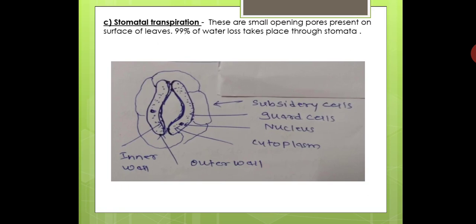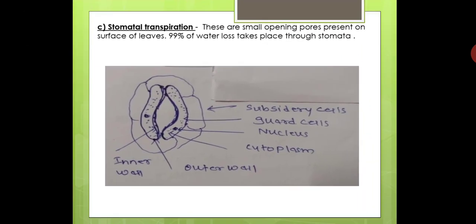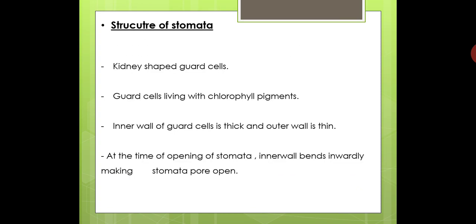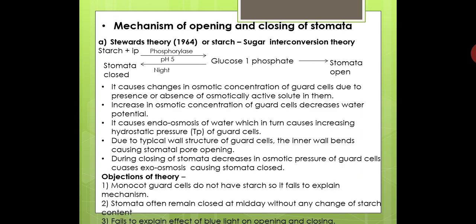Then the guard cells are surrounded by subsidiary cells, which are the epidermal cells of the leaves. So this is the structure of stomata.